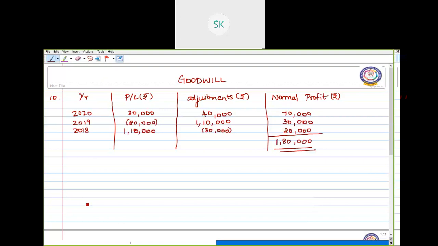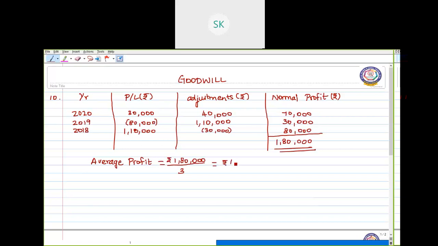It is 1,80,000. Now to find the average profit, take the total of normal profit and divide it with the number of years.